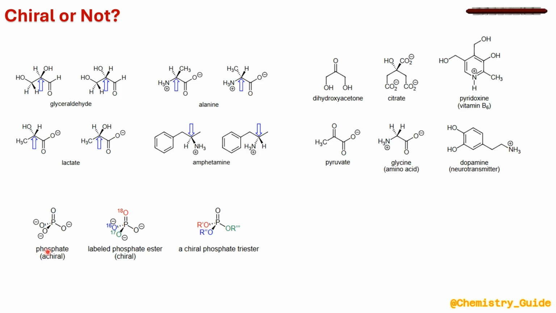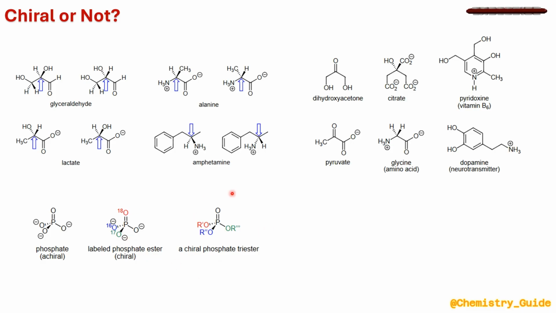The first example is phosphate oxide. In this case, we can pass a plane of symmetry through the oxygen, phosphorus, and carbonyl oxygen. So phosphate oxide is said to be achiral in nature. If we label the oxygens in a phosphate ester with oxygen isotopes such as oxygen 16, 17, 18, we cannot pass the plane of symmetry through the oxygen, phosphorus, and carbonyl oxygen. In this case, the labeled phosphate ester is said to be chiral in nature.